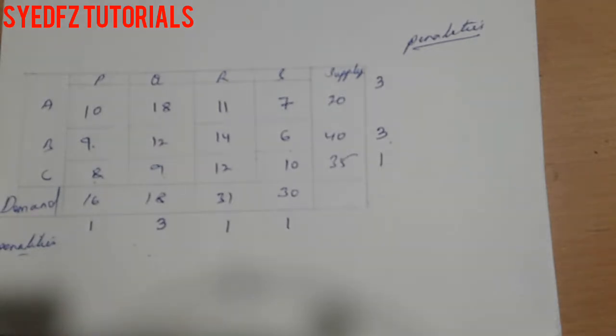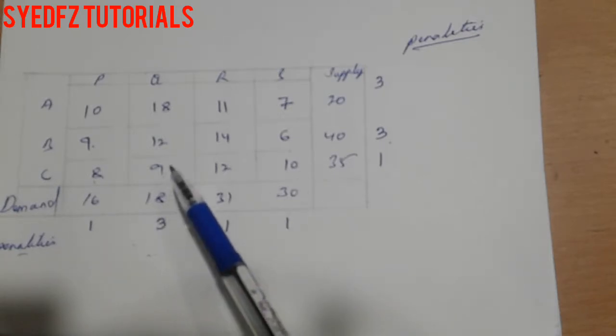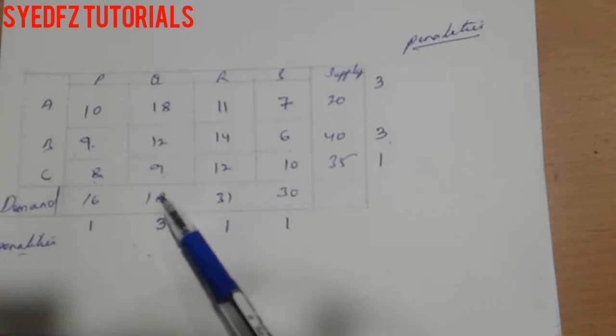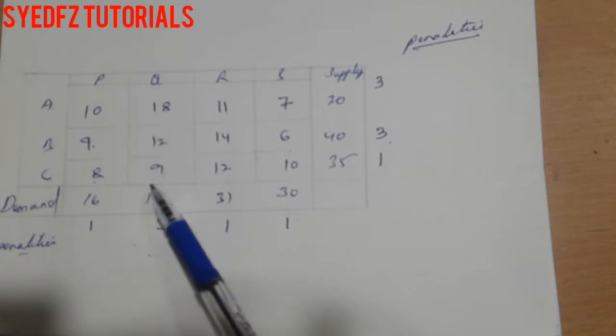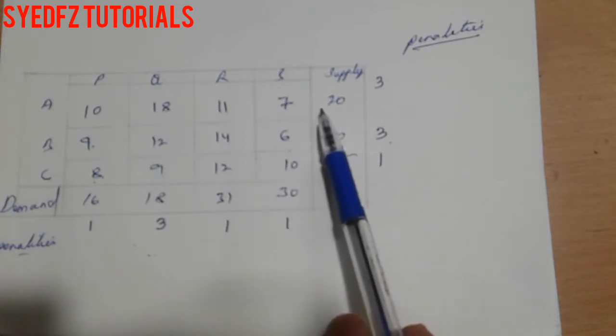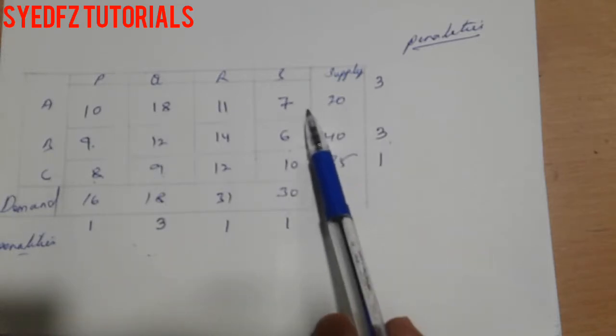And if we choose this one, the minimum is 9, and we cannot give more than 18.